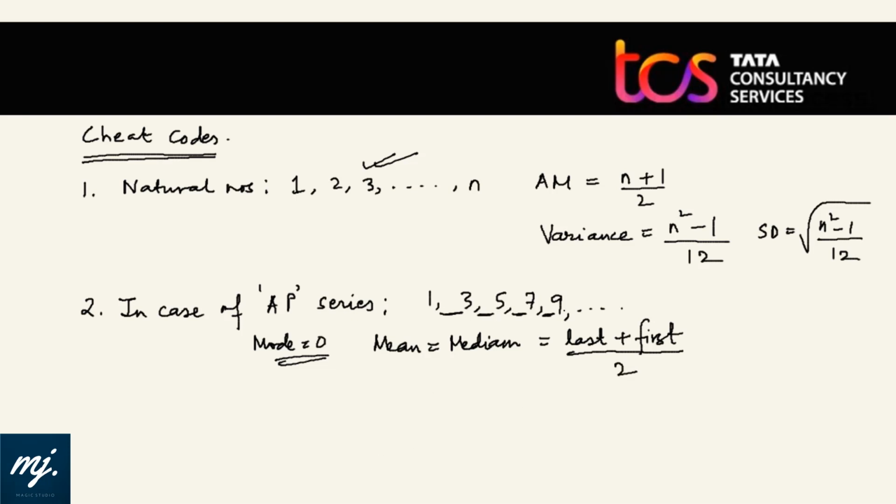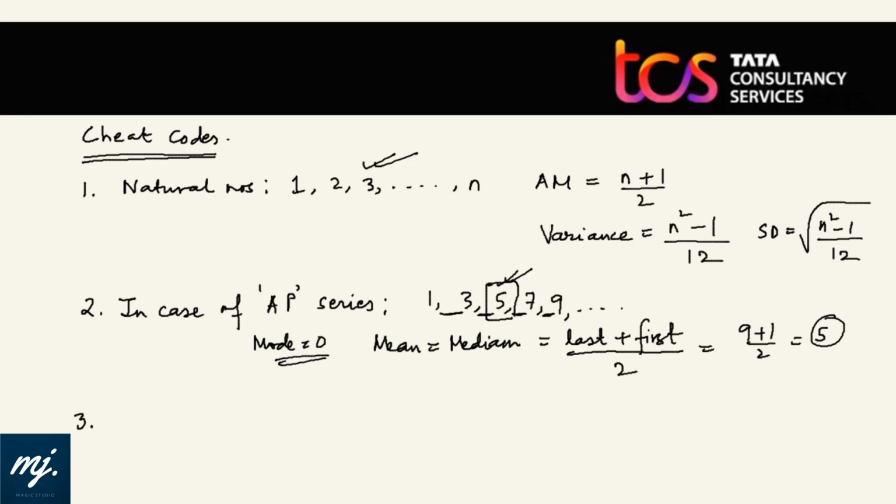Suppose if we have numbers 1, 3, 5, 7, 9, then mean and median both will be same for this series, and that would be 9 plus 1 by 2, that is 5. You may calculate it individually and you will end up getting the value 5. So why to calculate when we know that if it is an AP series, mean and median value has to be same, and that is n plus 1 by 2 or last term plus first term divided by 2.